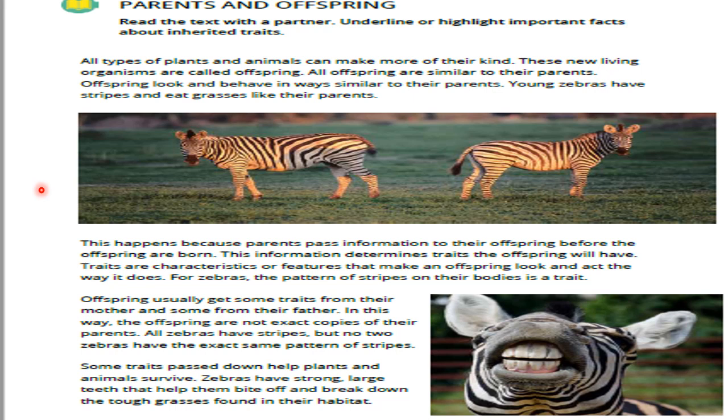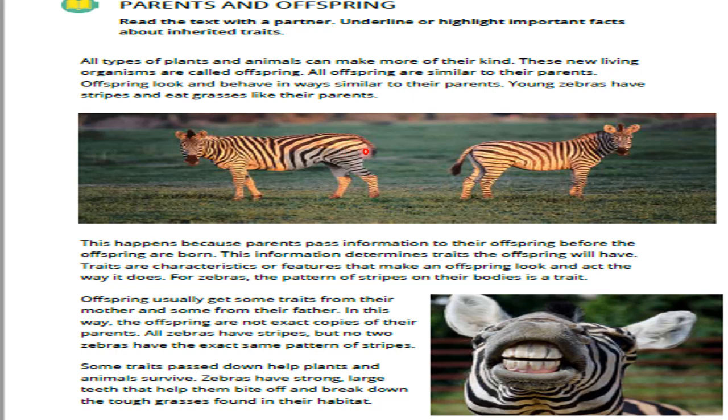Okay, the second question here: do offspring look and behave in ways similar to their parents? The answer is yes. Why? Let's see the answer. This happens because parents pass information to their offspring before the offspring are born. This information determines the traits the offspring will have.